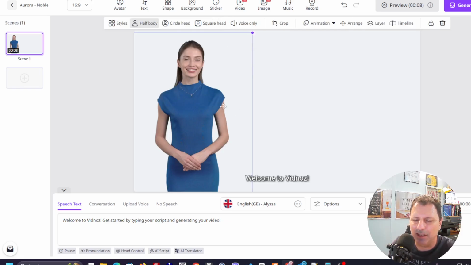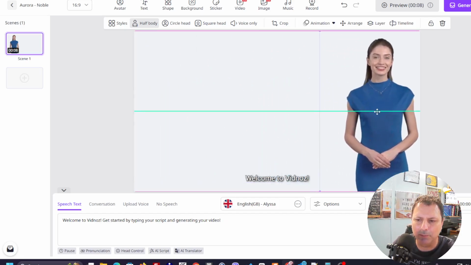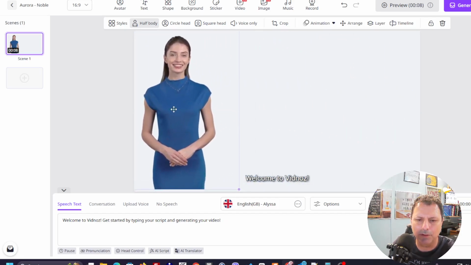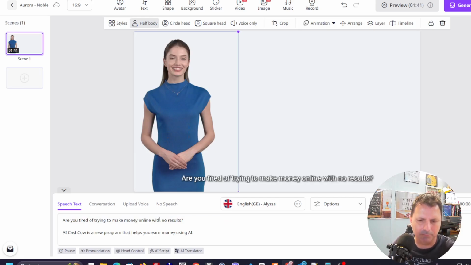You see that I have already told you that you can easily move your avatar anywhere you want. You see, you can put your avatar here, over here, anywhere you want, and you can make it bigger, smaller, whatever you want. Over here, I'm gonna just add my script. I have already asked ChatGPT to create a script for me. It's about the AI cash flow program, so I'm gonna just drop it here.